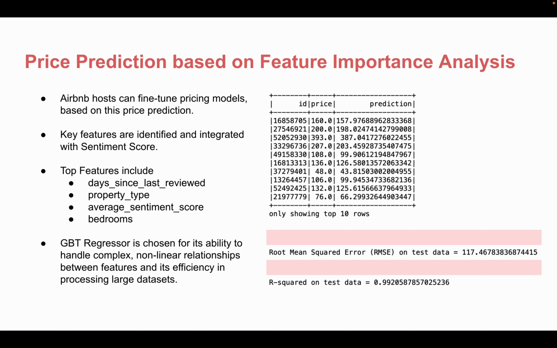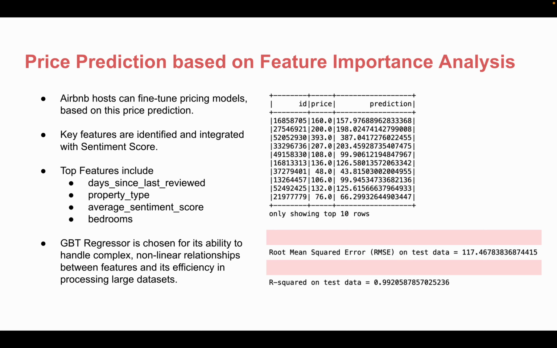In the next part, we are doing price prediction, making use of feature importance analysis done previously to create a predictive model to predict prices. Some of the important features include the number of bedrooms, property type, and features that we created based on our analysis, like days since last reviewed. Along with this, we have added our sentiment scores, which are aggregated for each listing and joined along with the listing data. For this model, we have chosen the GBT regressor for its ability to handle complex nonlinear relationships between features and its efficiency in processing large data sets.